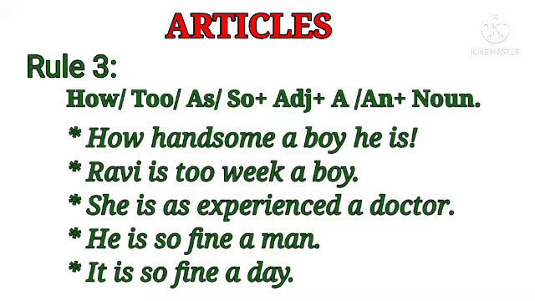Then noun form. Okay. How handsome a boy he is. Like that. Ravi is too weak a boy. Weak. Too is what? Keyword. Too. Weak is adjective. Next you have to write article. A boy.